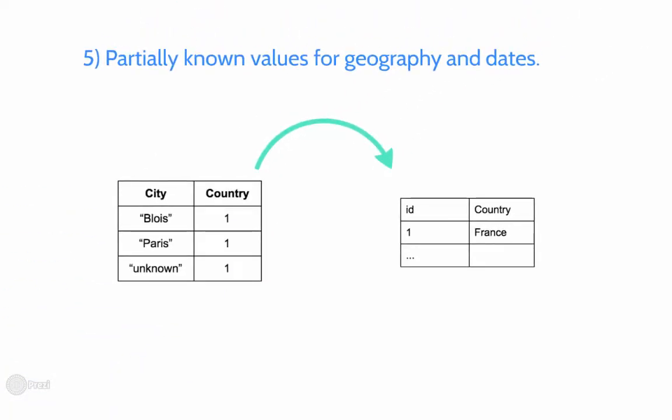The next problem we faced was the problem of partially known values for geographies and dates. For example, due to the already described unnormalized area information in MusicBrainz, some of the labels in this dataset have city information, some have only country. As we didn't want to lose such important information as the city of the label by simply rolling it up to the country, we created for each country the unknown city, for each continent the unknown country, and so on. So now when we know for the label only the country, we connect it to the unknown city for that country.